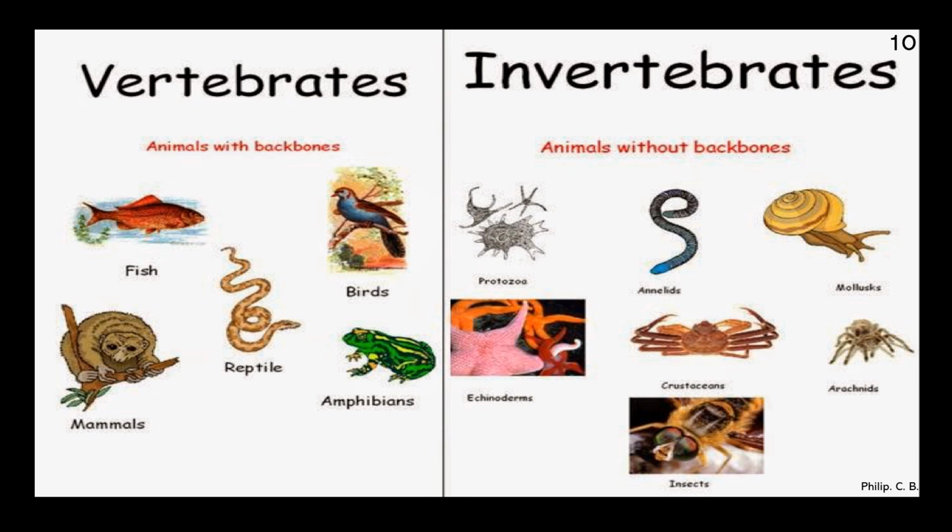Now some might ask a question, sir, in case of snail, there is a shell. Now beta, it is a shell, it is not a backbone. It helps to protect the species. These shells are formed from the body of the snail itself as it grows. So they come under the phylum Mollusca. Now in Mollusca, most of the animals have a shell, which might be external, like in the snail, or sometimes internal, like in sepia, or it may be absent, as in slug or octopus.